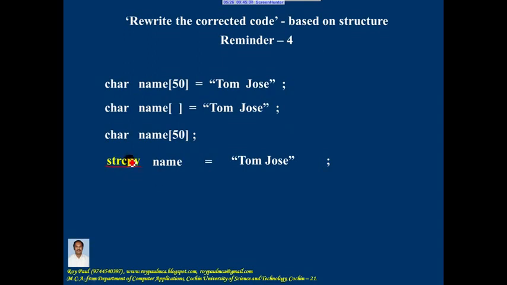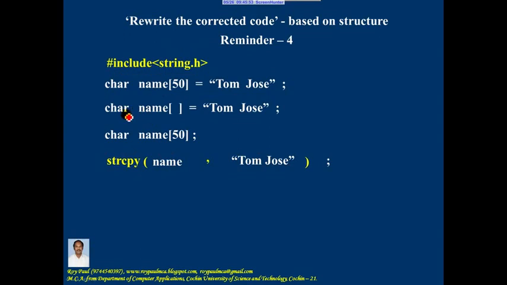How do you make use of string copy? Function name string copy followed by opening bracket, closing bracket, and here this assignment operator should be replaced with a comma. And what the string copy function does is the second argument is copied to the first argument. So this character array contains the string Tom Jones. In a program, if you make use of the built-in function string copy, you should include the header file string.h. A function whose name starts with str, the header file is string.h.